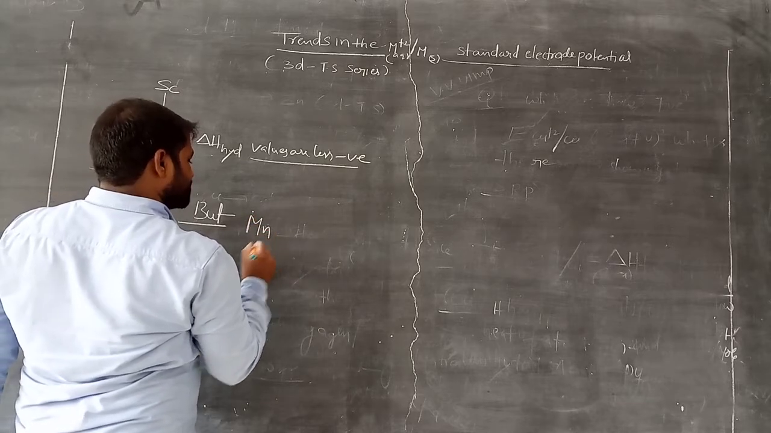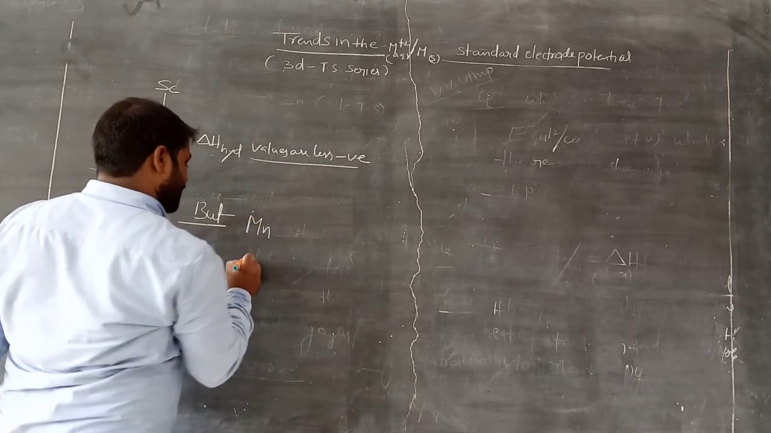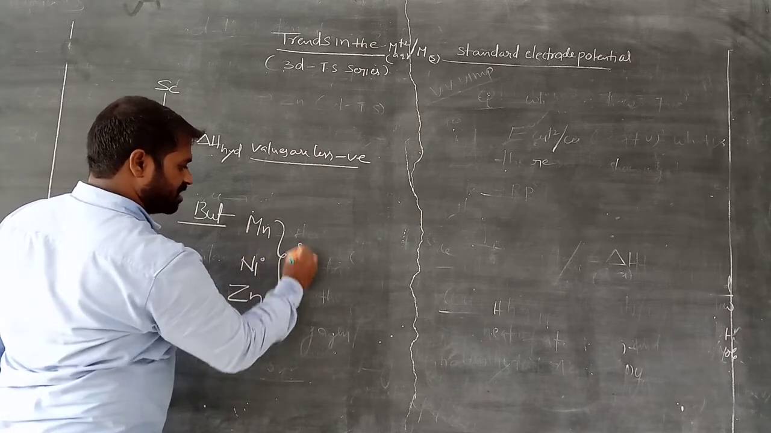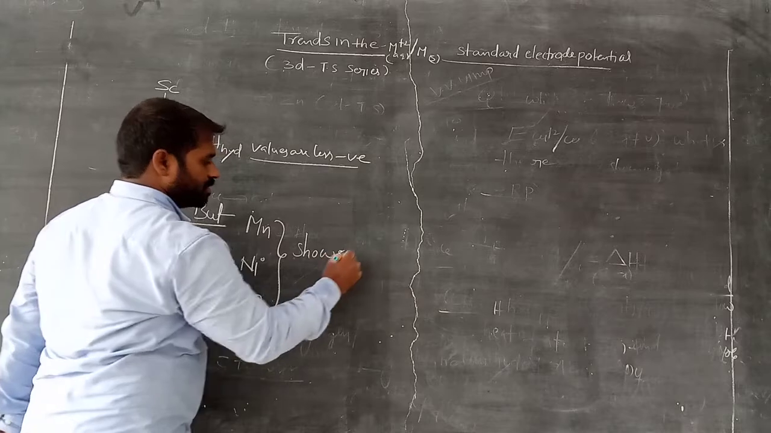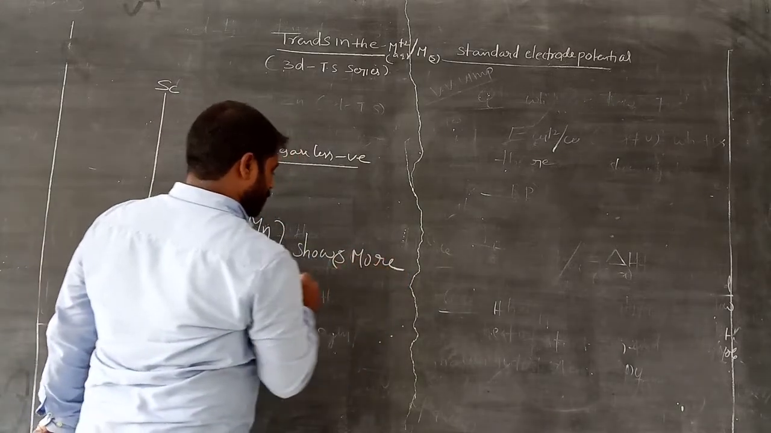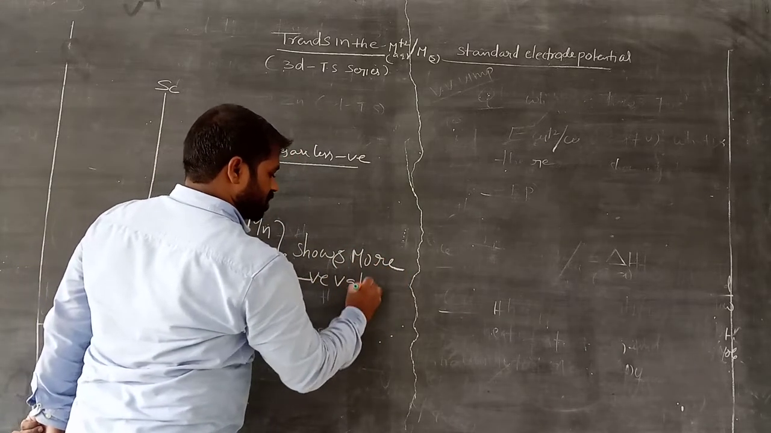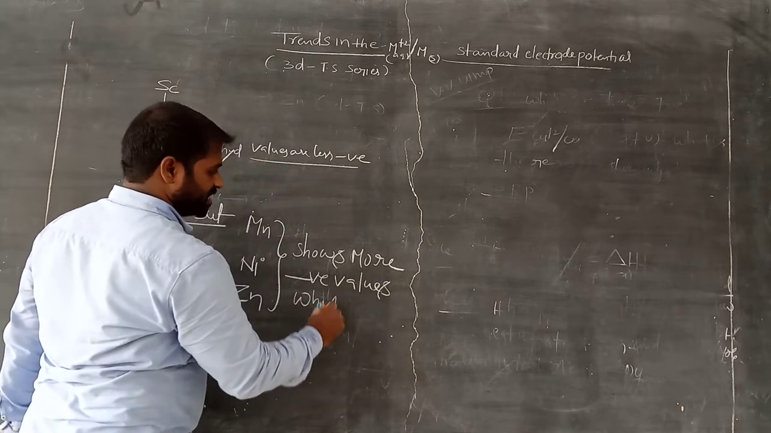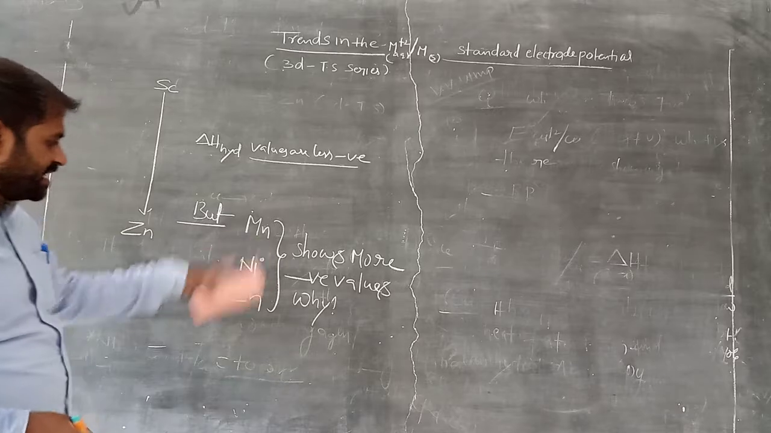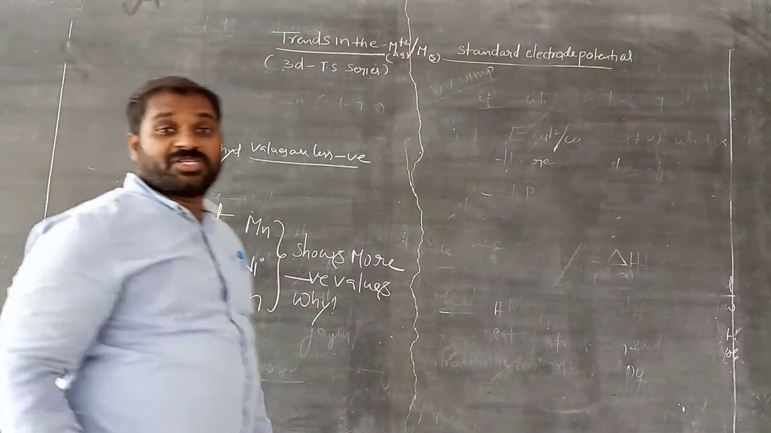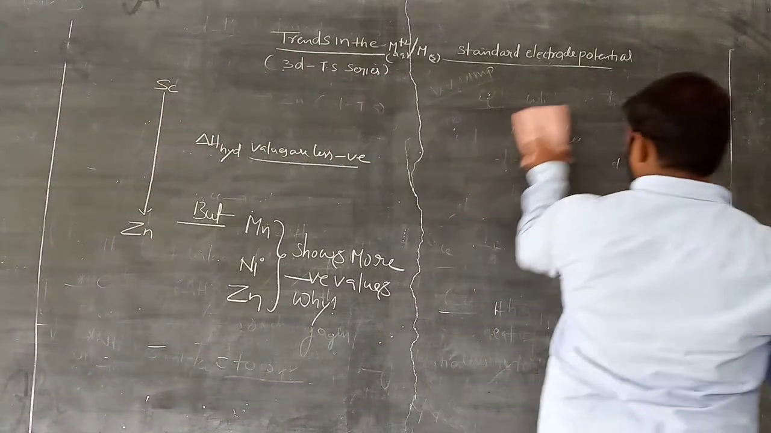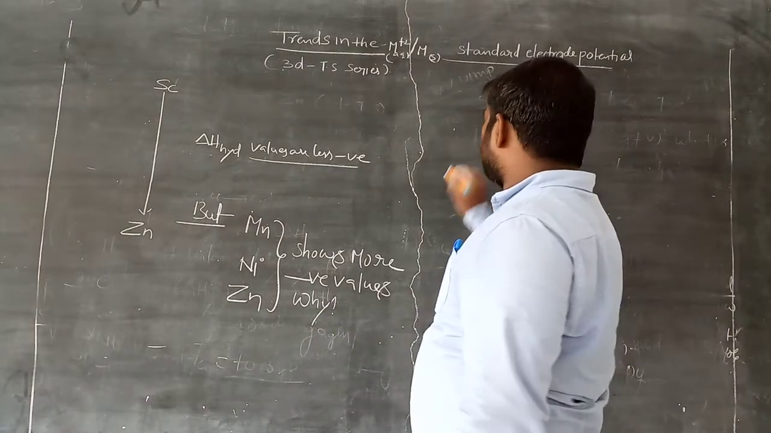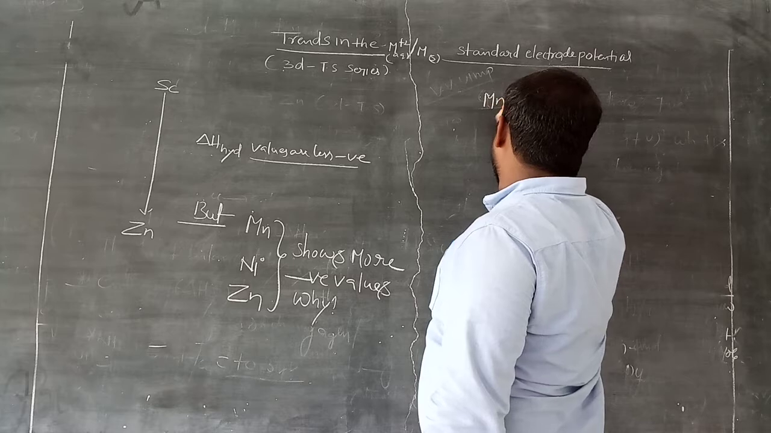But manganese, nickel and zinc, these three show more negative values. So what is the reason they show more negative values? The values should actually decrease in negativity, but these three exhibit more negative electrode potential, or more negative reduction potential. What is the reason? So let us consider Mn, manganese.